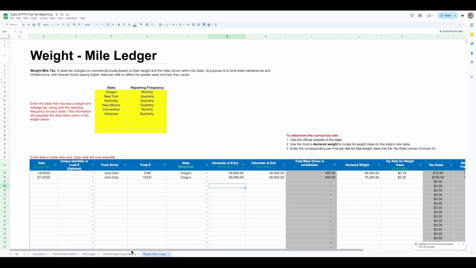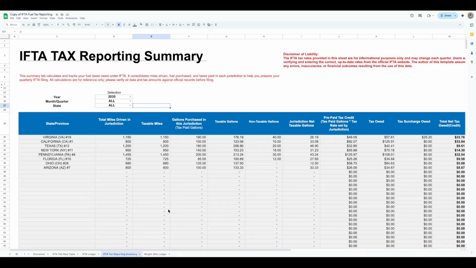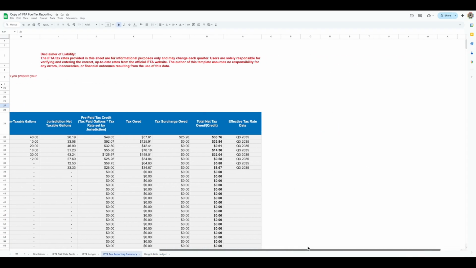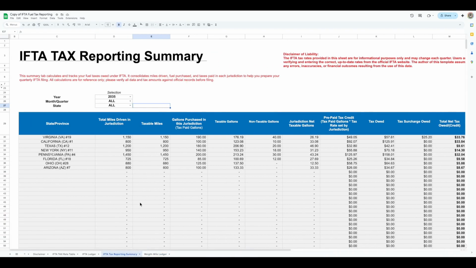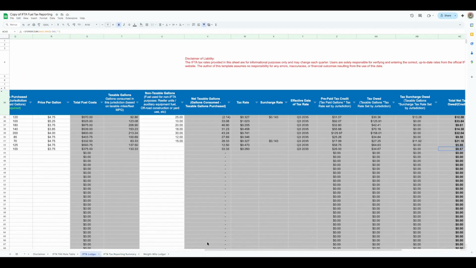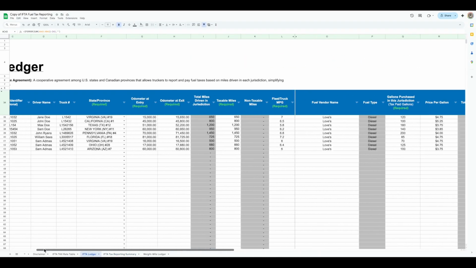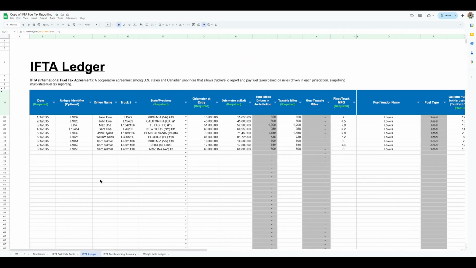So that's basically how this template works. It's pretty cool. So if you're interested in something like this to help you keep track of your IFTA, then check this out. And thank you so much for watching.